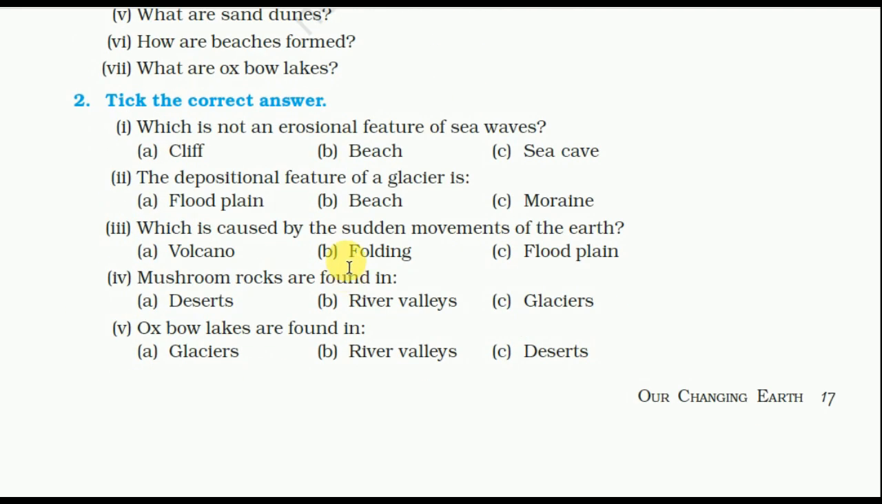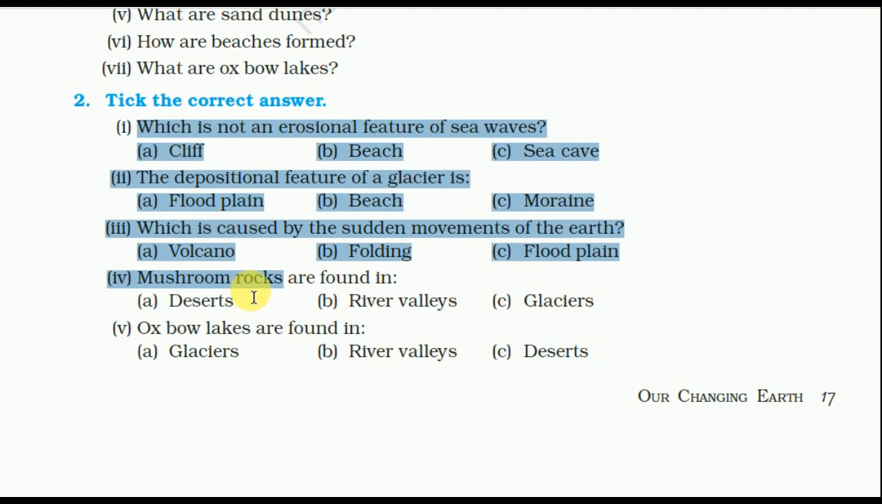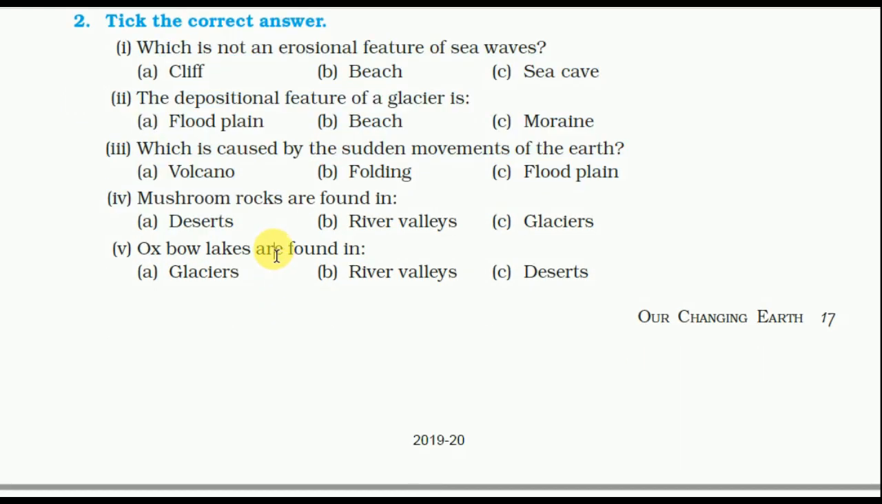So friends, these are some MCQs. Which is not an erosional feature of sea waves? Sea cliff. The depositional feature of a glacier is moraine. Which is caused by the sudden movement of the earth? Volcano, which is caused by the sudden movement of the earth.